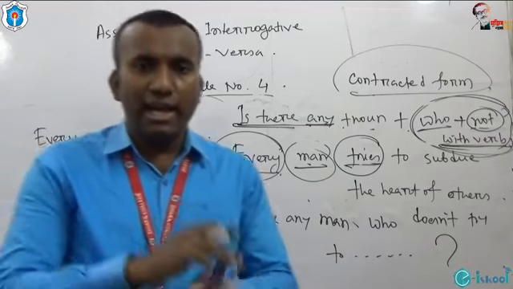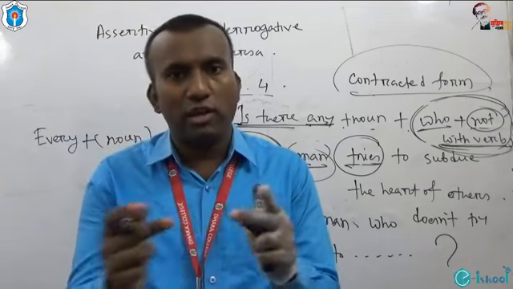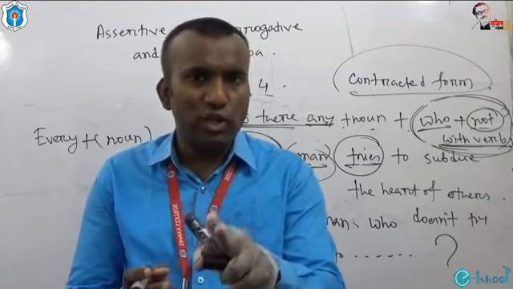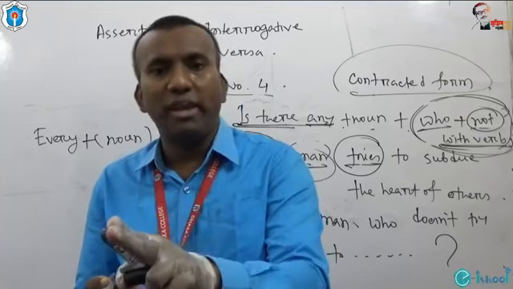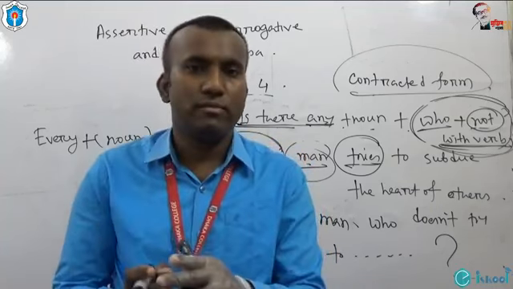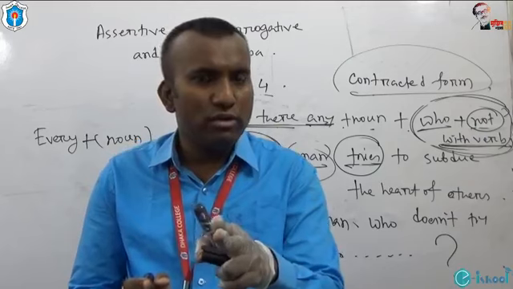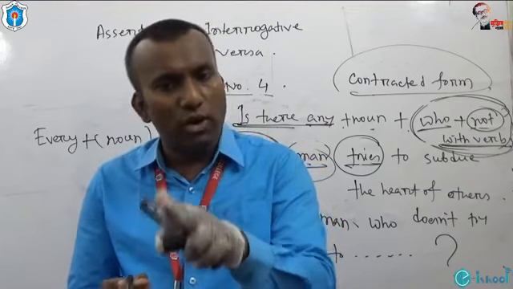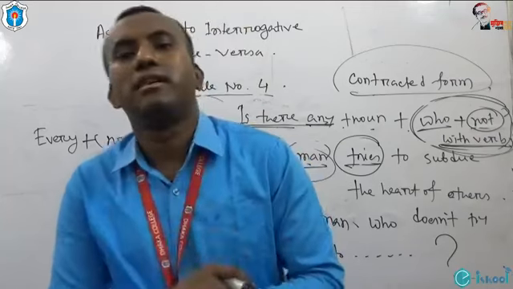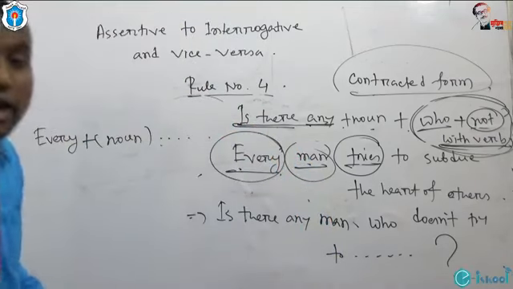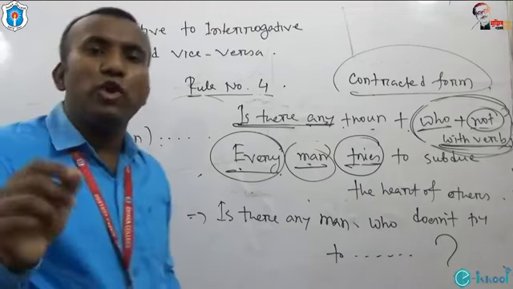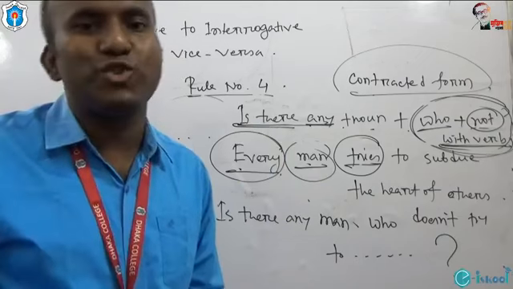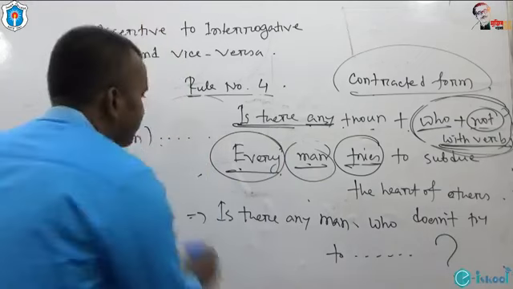So I can think that you have got the difference between rule number 3 and 4. Rule number 3 must be started with who, then not with the main verb. And for rule number 4, you have to start with is there any. After this any, you have to use noun, then who plus negative. I'd like to give another example. I am going to give you another example of rule number 4 and you are requested to turn this sentence into interrogative.